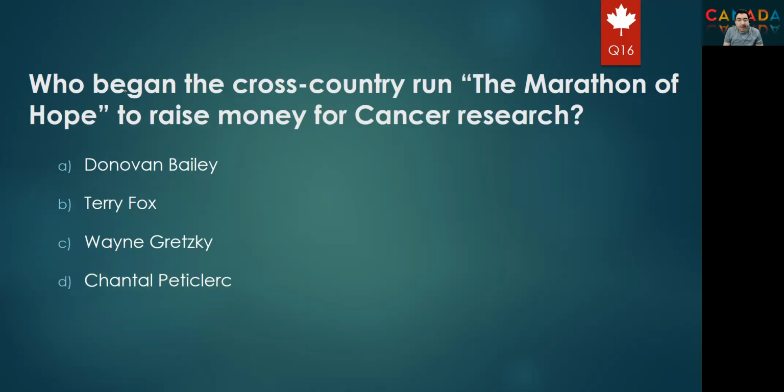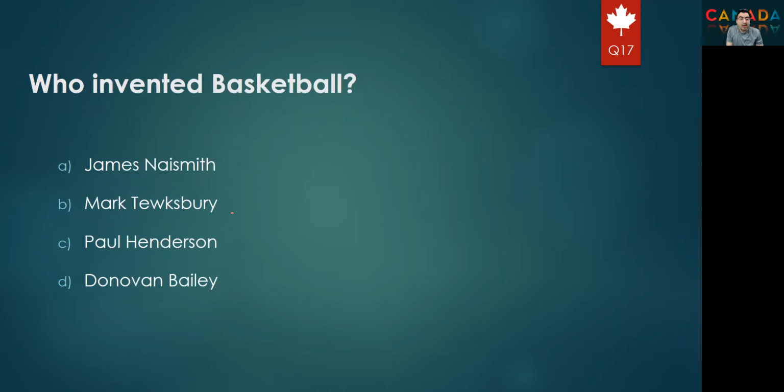Next question will be, who began the cross-country run, called the Marathon of Hope, to raise money for cancer research? Is it Bailey or Fox or Gretzky or Petriclerk? The right answer for sure is very famous and we know him from schools and our children. So the right answer should be option B, Terry Fox. Next question, who invented basketball? Again, Naismith, Tuscobry, Henderson, or Bailey? The right answer is option A, James Naismith. And you just care about the last name, which is Naismith.